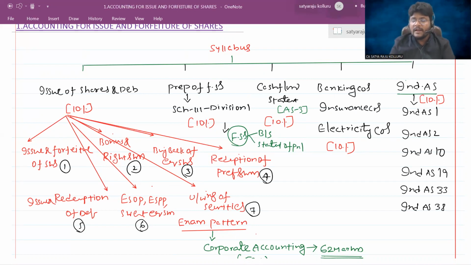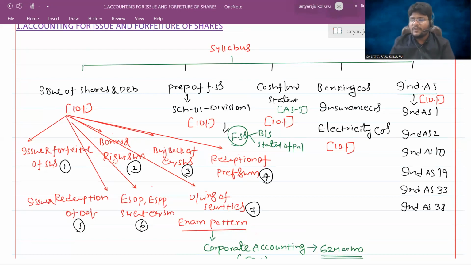But which are Indian accounting standards, Ind AS? Sir, what is the difference between accounting standards as well as Ind AS? How did Ind AS emerge in India? What are the significant differences? Even though existing accounting standards are there, what is the significance of learning Ind AS? What are the various Indian accounting standards we are going to learn? All such stuff we are going to see in the last chapter.